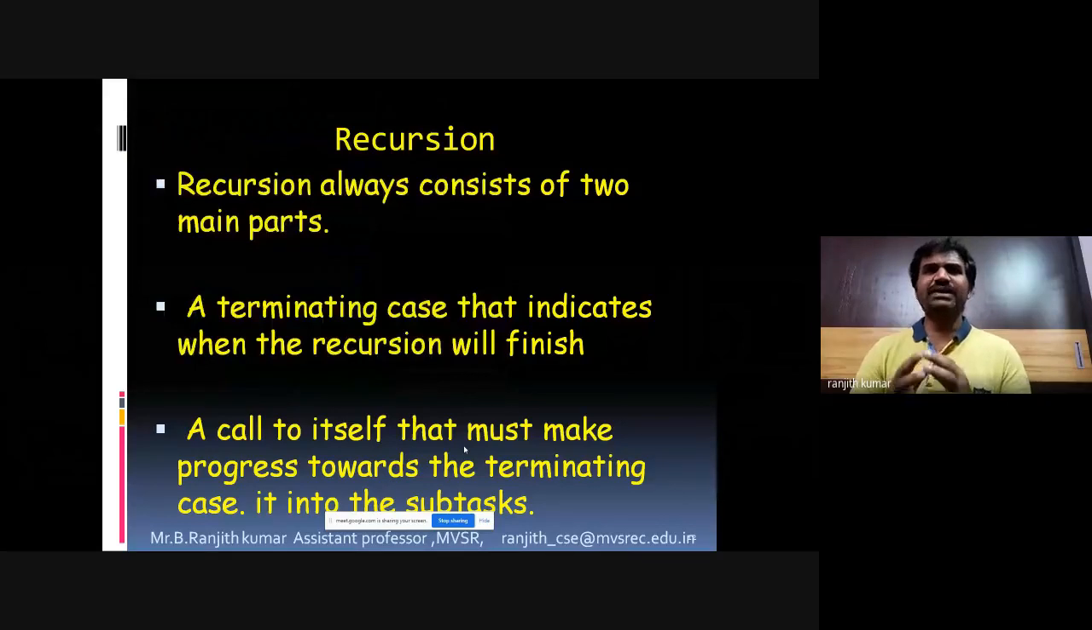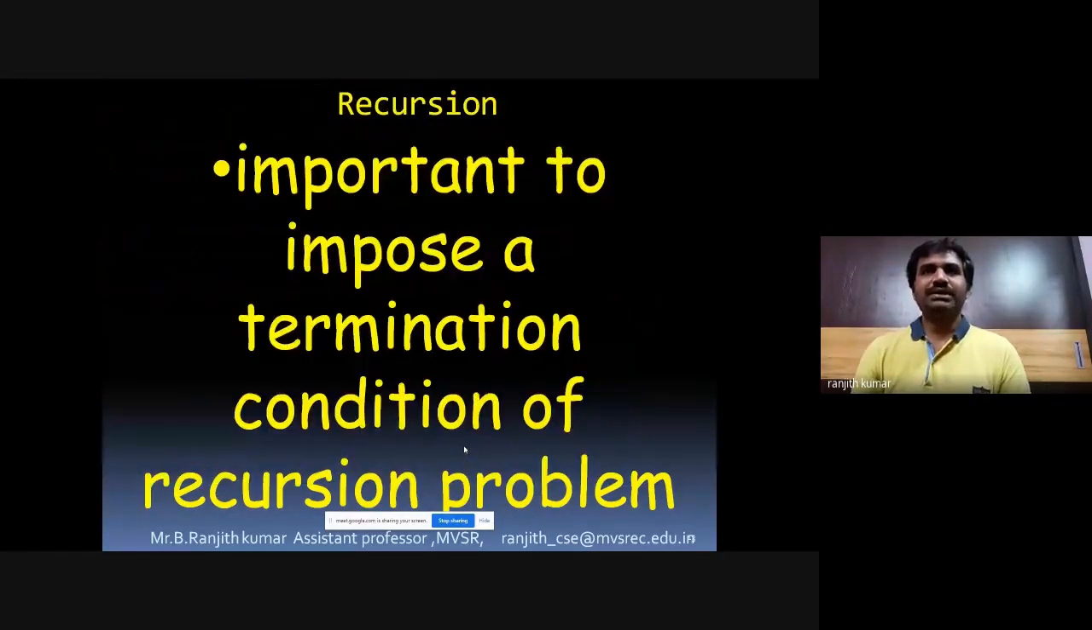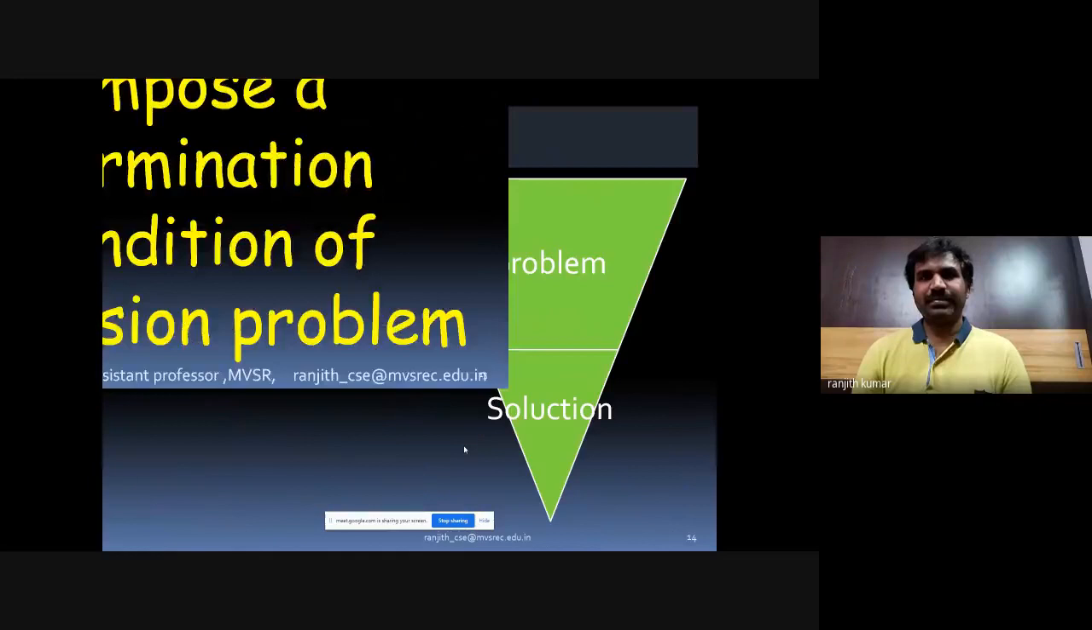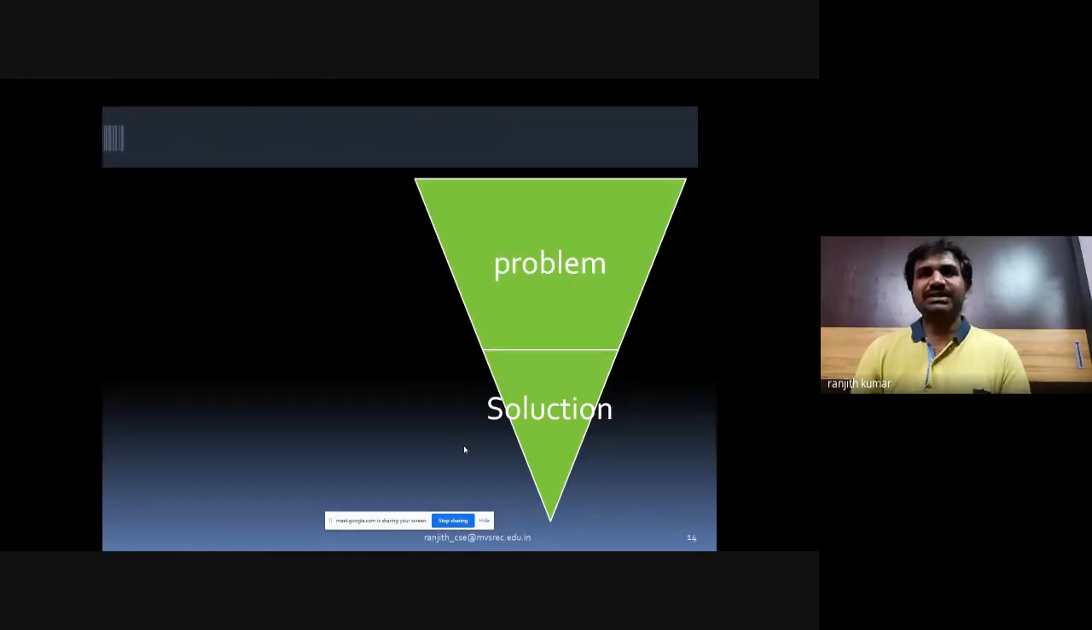So recursion always consists of two parts: termination condition and calling recursively. Okay, so it is important always to plan for a termination condition first. So if you don't plan the termination condition in recursion, then we will go to infinity. Okay, so always in recursion, the problem is reduced to a solution using recursion.